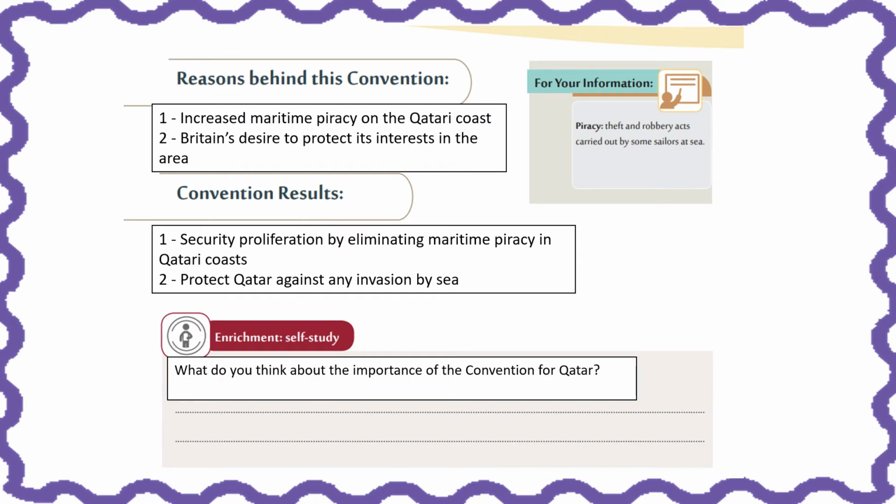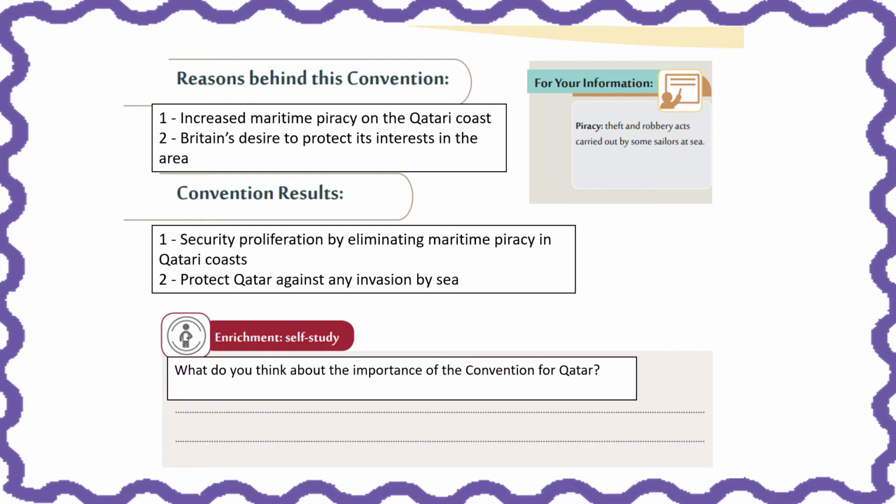Now, what are the reasons behind this convention? Why was the agreement made in the first place? It was because there was an increase in maritime piracy on the Qatari coast. So what is the meaning of the word piracy? Piracy is theft and robbery acts carried out by some sailors at sea. I know you're all familiar with your pirate stories, right?